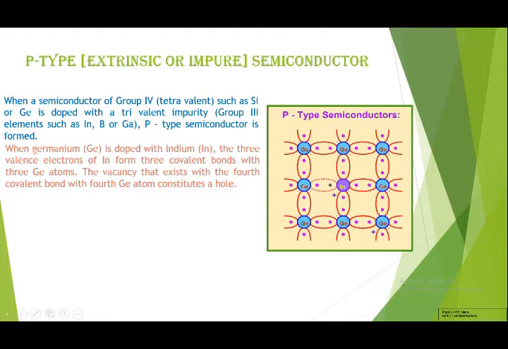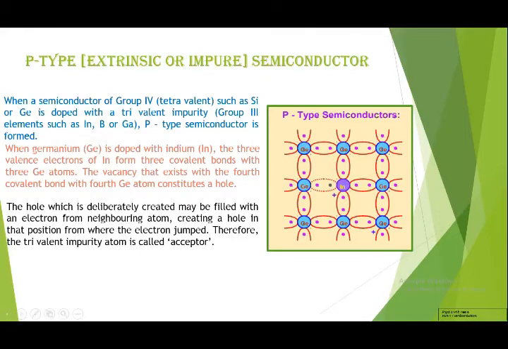When indium is doped with germanium, you can see in this diagram, indium's outermost orbit has 3 electrons. Those 3 electrons form covalent bonds with the electrons of germanium, but one place is vacant there, and that vacancy is called a hole. So in a p-type semiconductor, the majority charge carriers are holes and the minority charge carriers are electrons.